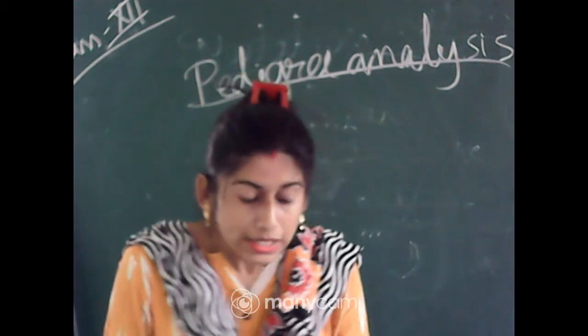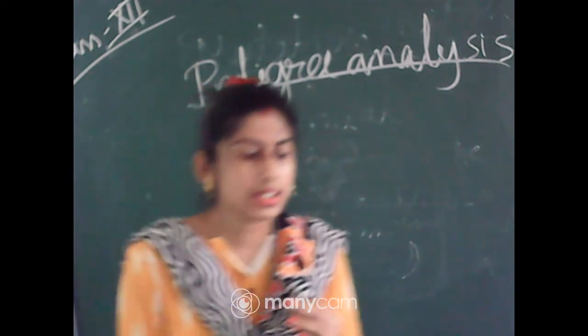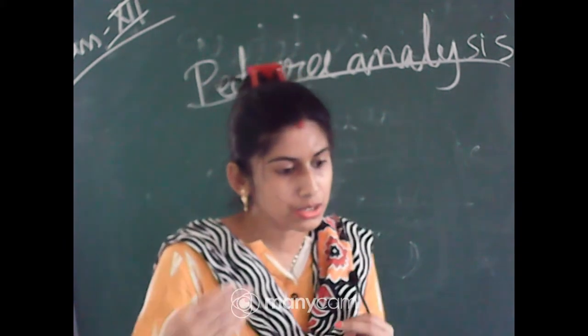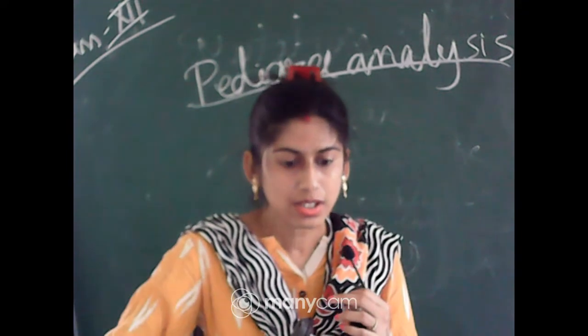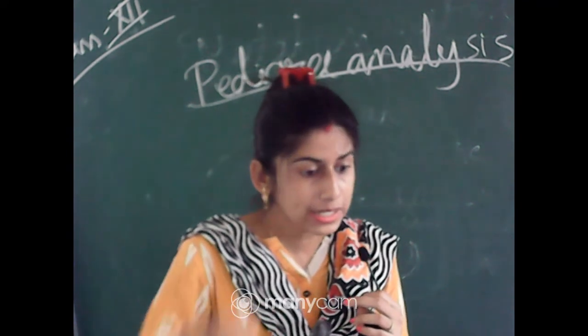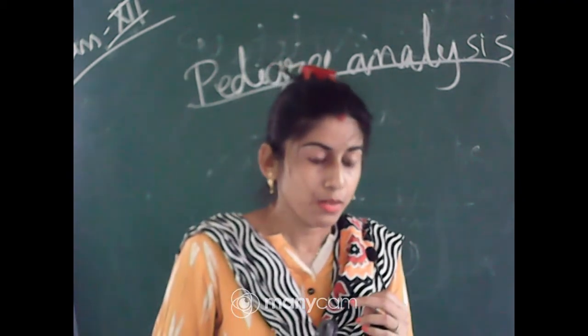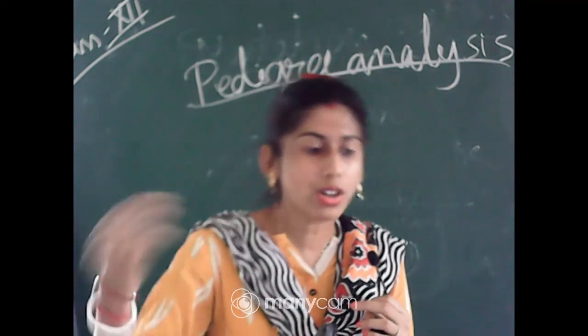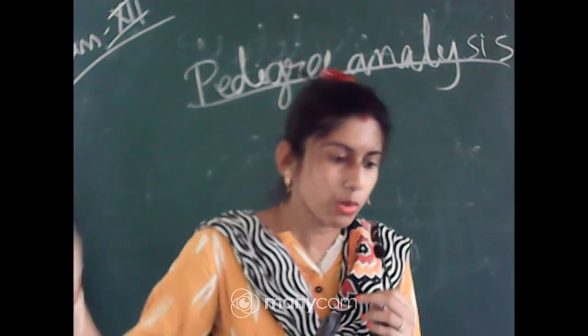Okay, so inherited disease or genetic disorder means the disorders which can be passed from the parents to offspring, or inherited from the grandparents or more than that.